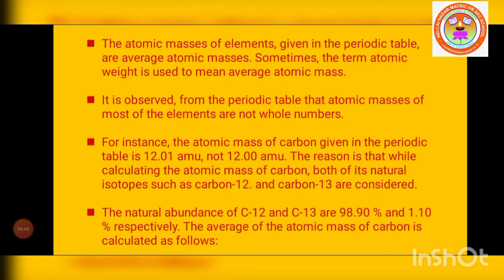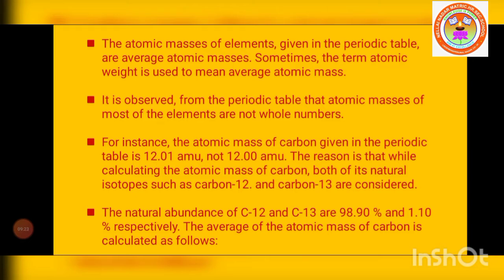The reason is that carbon has natural isotopes, carbon 12 and carbon 13. One has atomic mass 12, another has atomic mass 13. Considering both isotopes, the average atomic mass of carbon is 12.01 AMU.